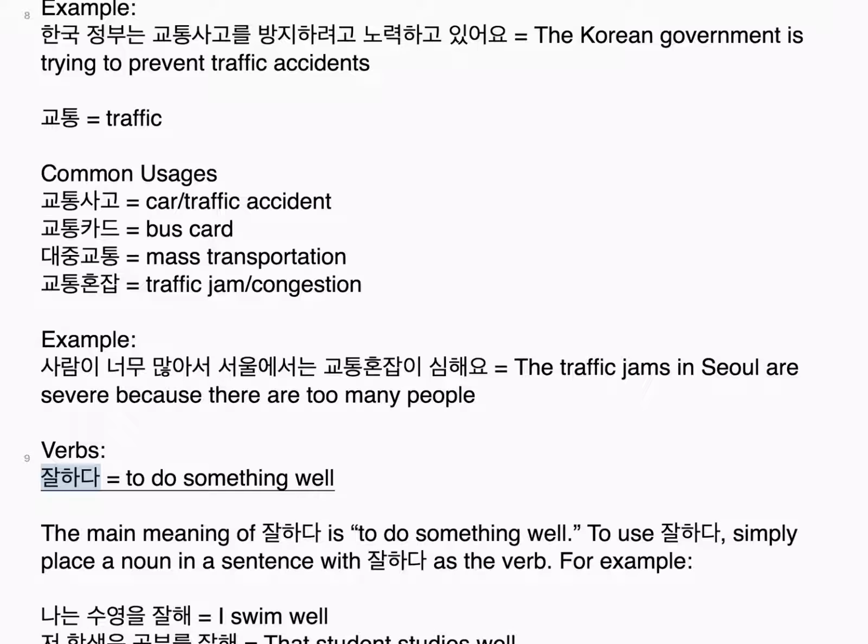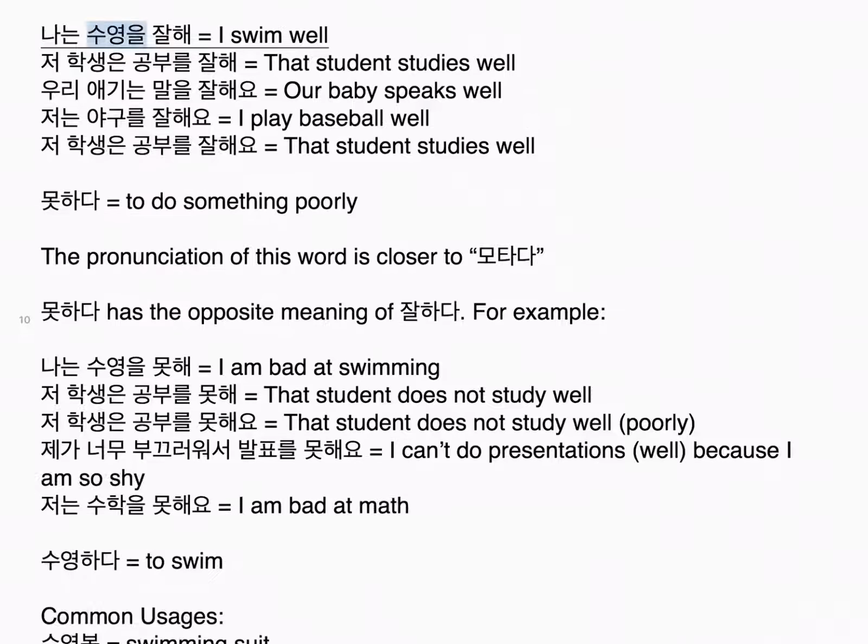Verbs. 잘하다. To do something well. The main meaning of 잘하다 is to do something well. To use 잘하다, simply place a noun in a sentence with 잘하다 as the verb. For example, 나는 수영을 잘해. I swim well. 저 학생은 공부를 잘해. That student studies well.